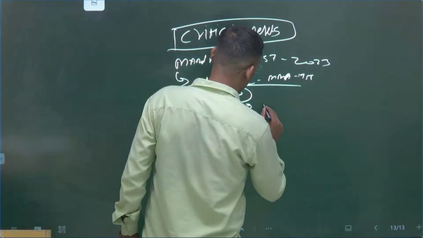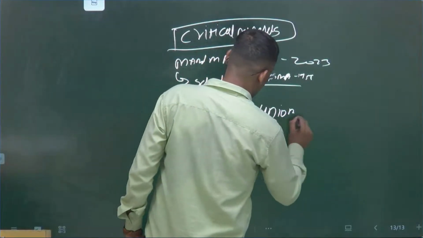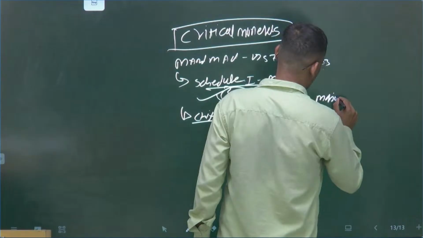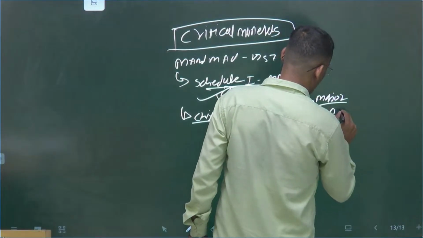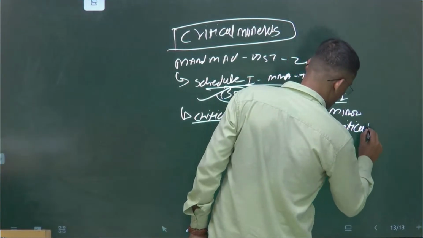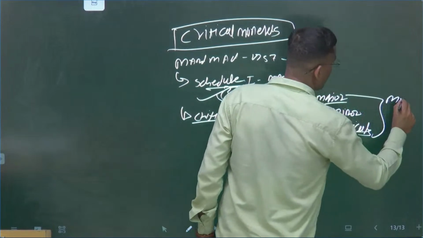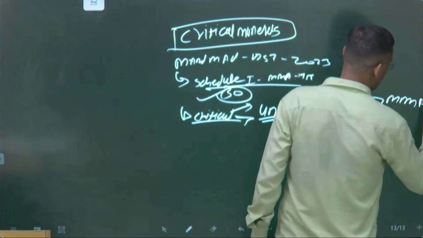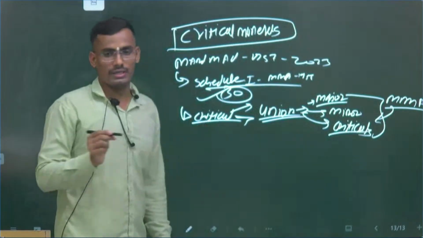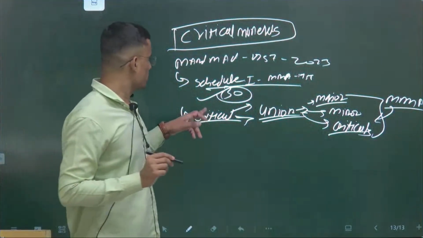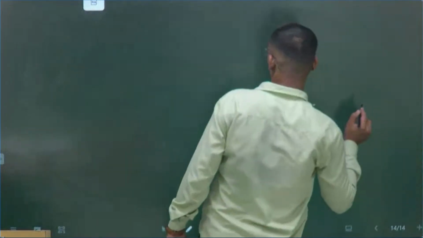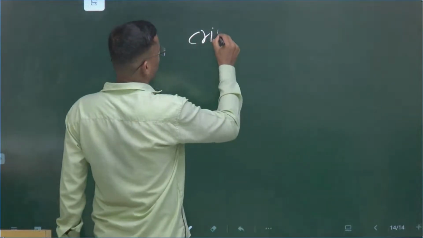Critical minerals are the sole authority of the Union government, for mining, leasing, everything, because they are considered a component of the major minerals. This classification of major, minor and critical has been given under the Mines and Minerals Act 1957. This is the official classification. What I mentioned earlier was the geographical classification. This is the MMRD Act. Critical minerals.